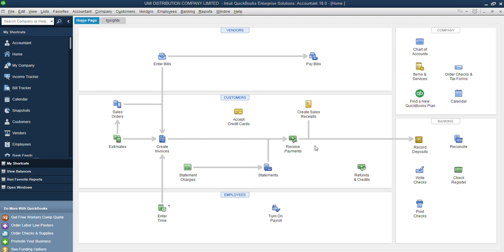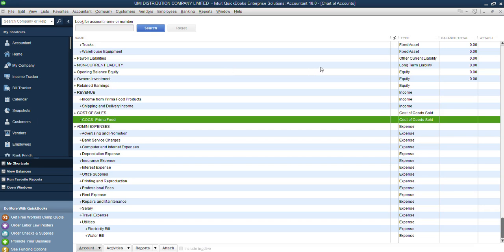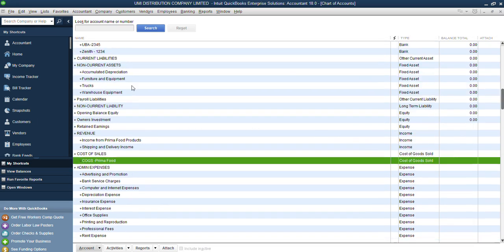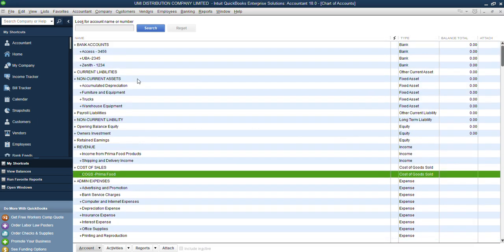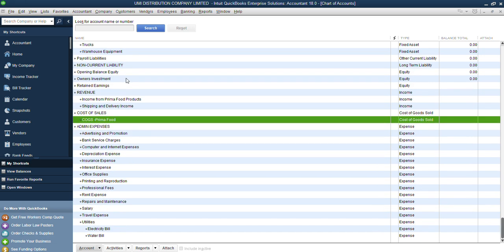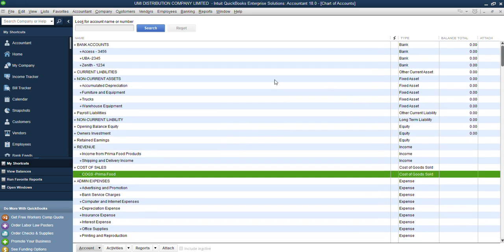But before we do that, let me quickly chip in something about the chart of account we did previously. Remember when we did the chart of account and I showed you how to organize our chart of account like this. Organizing it like this makes it easier for you to recognize which transaction is which and how to post it in the appropriate ledgers. Now, you can see that all these balances are empty, right? Because there is no figure in them.